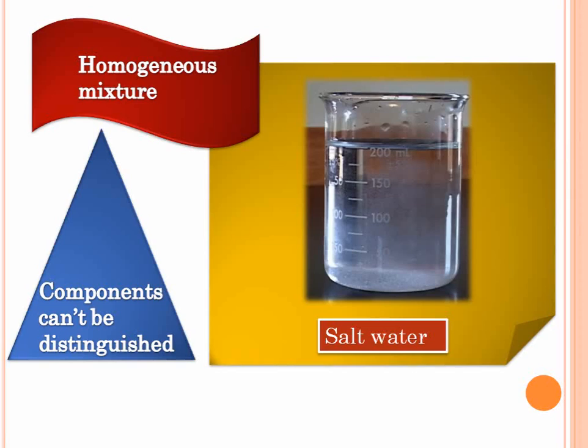So basically, all the constituents of the mixture are distributed uniformly throughout the mixture, isn't it? You cannot say that one part of the salt water has more salt and less water, and another part has less salt and more water. So all the components of a homogeneous mixture are uniformly spread out.